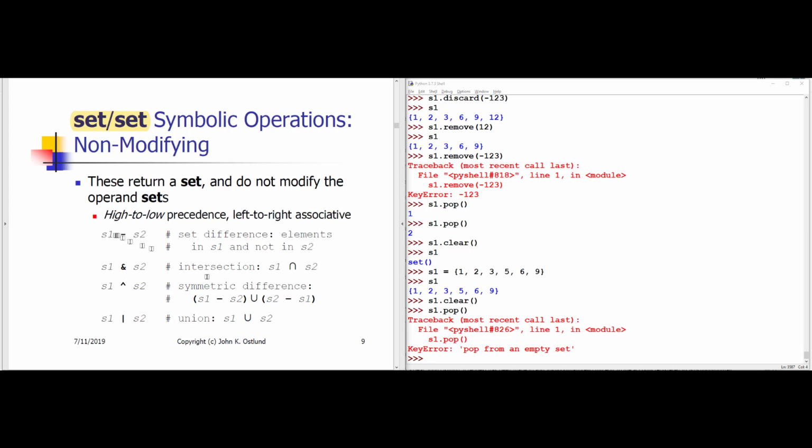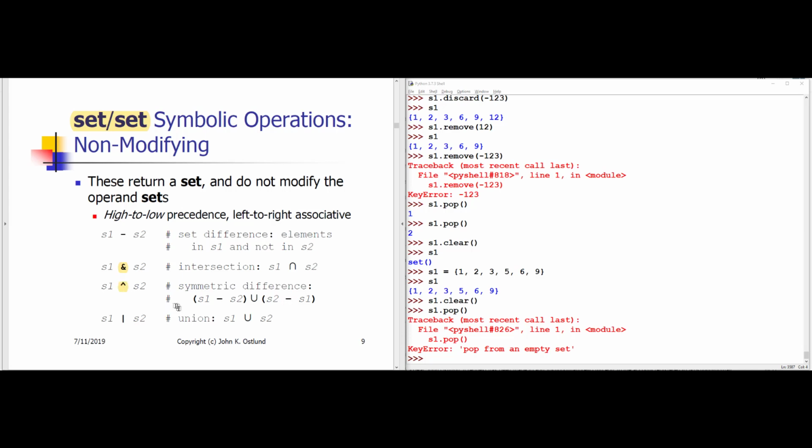For example, the minus sign gives me set difference. That is, if I say some set 1 minus set 2, the result that I get is all of the items that are in S1 but that are not found in S2. S1 and S2 gives me the intersection of the two sets. The result of that is a set.